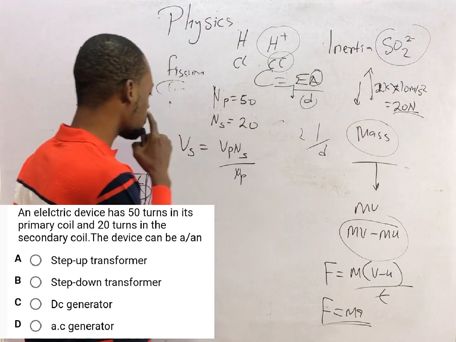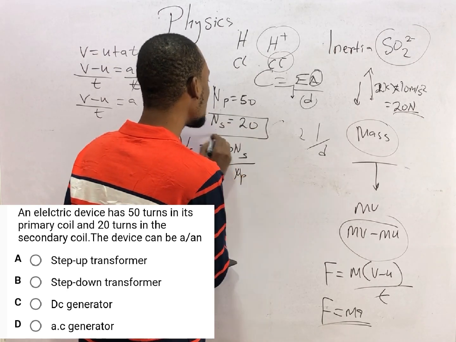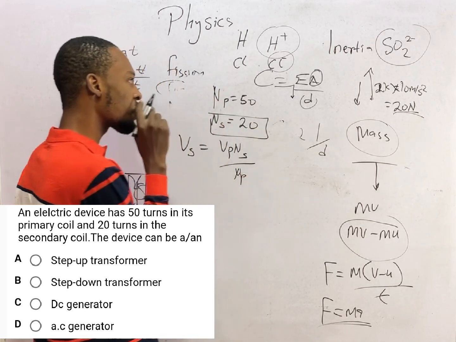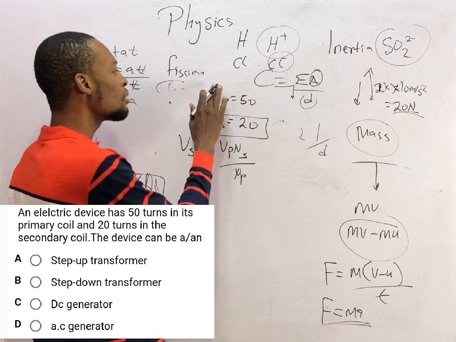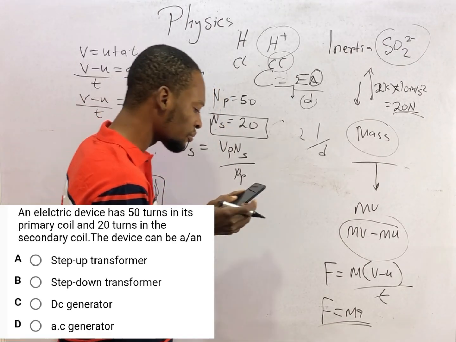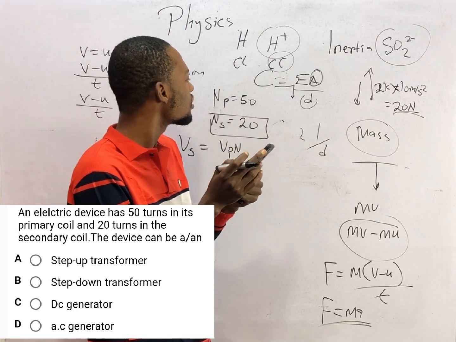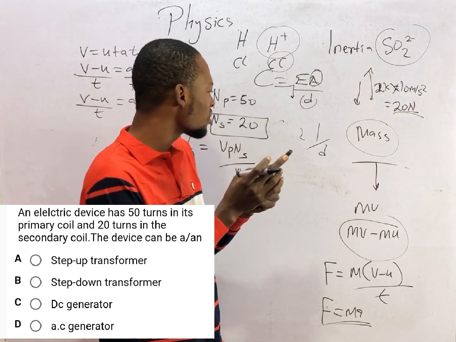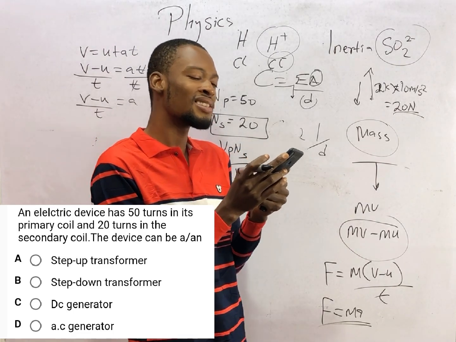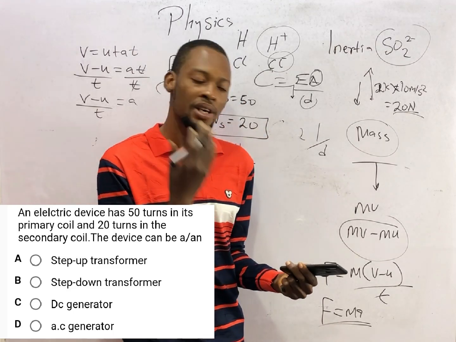Now, for a step up transformer, the number of turns in the secondary must be bigger than the number of turns in primary. For a step down transformer, the number of turns in the primary must be bigger than the number of turns in secondary. In this transformer, we have 50 turns in the primary and 20 turns in the secondary, which means it is a step down transformer. The secondary turns is lesser than primary turns.